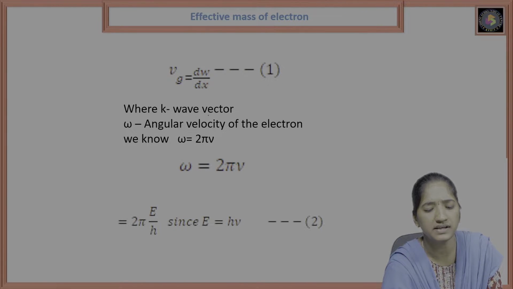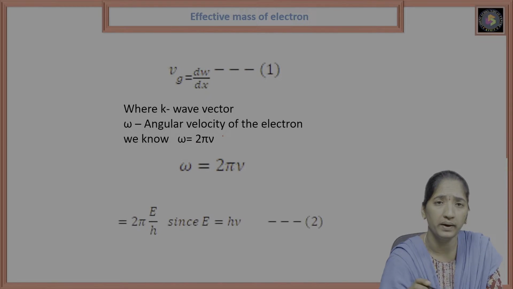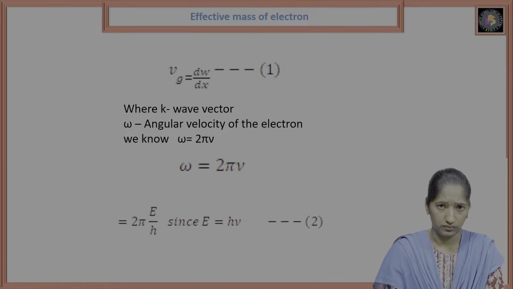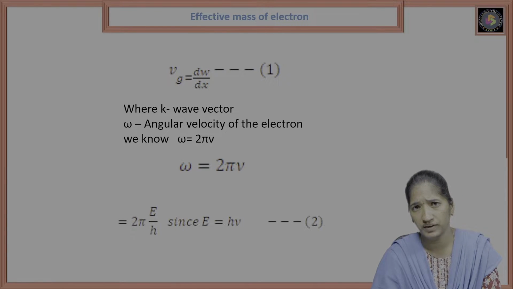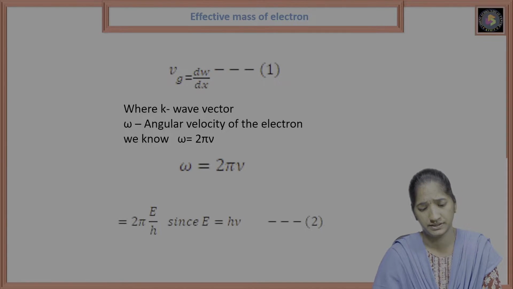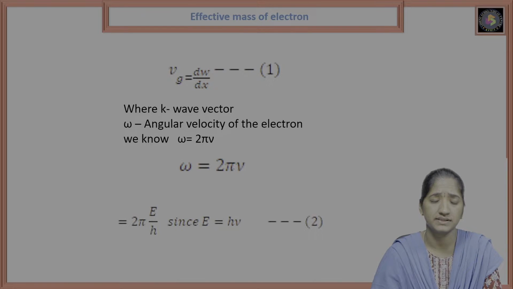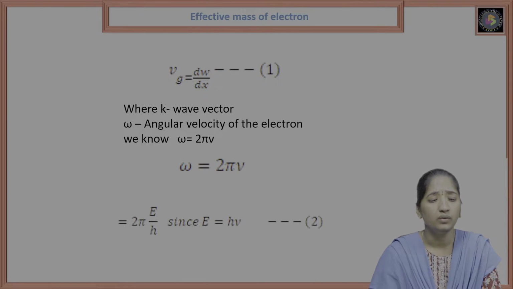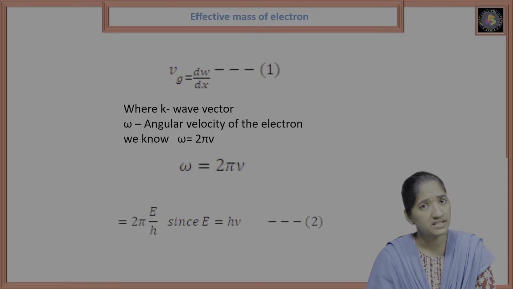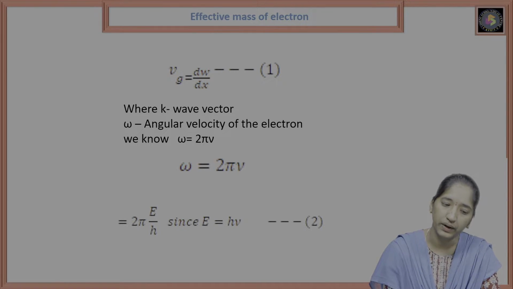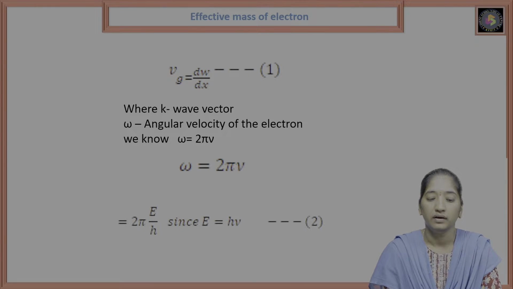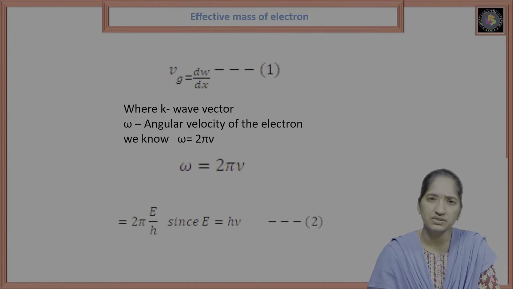Here k is the wave vector and omega is the angular velocity of the electron. We know that omega is equal to 2 pi nu. So from the group velocity equation Vg equals d omega by dk, we can write h nu is equal to E.